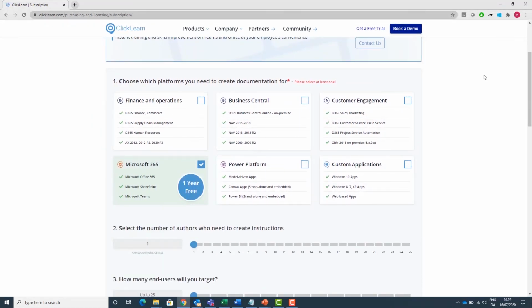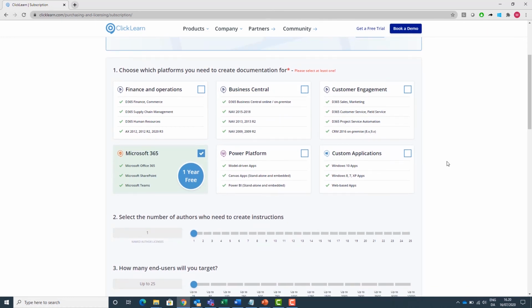So today I want to touch base a little bit about the platforms that we support in the Microsoft segments. We support finance and operations and all versions of AX. We also support Business Central and NAV. We support customer engagements and CRM. We also have the Microsoft platforms, so Microsoft 365, a combination of the full Office 365, SharePoint, Teams. Then we support the Power Platform, meaning that we can create learning instructions in Power BI and deliver it with Power Apps as well. And we also have custom applications, so any Windows or web-based applications.